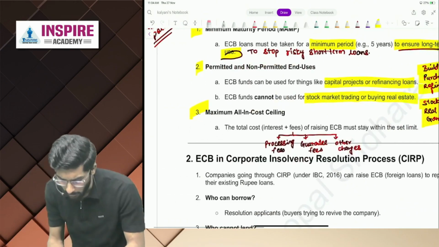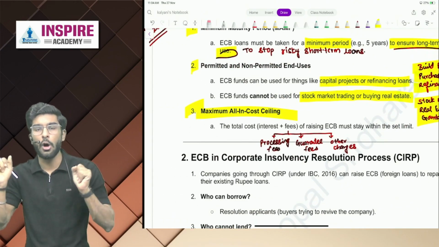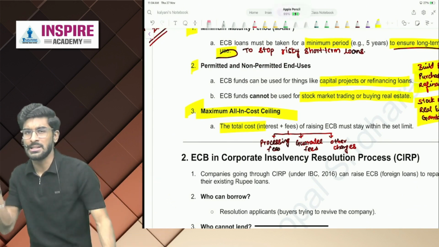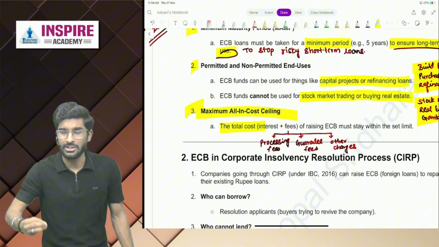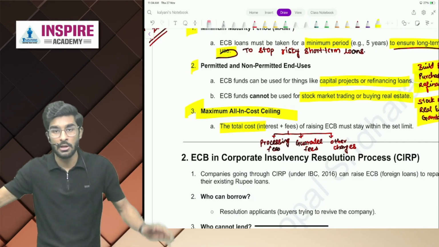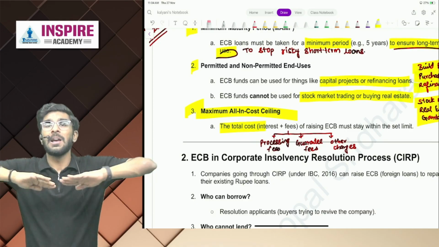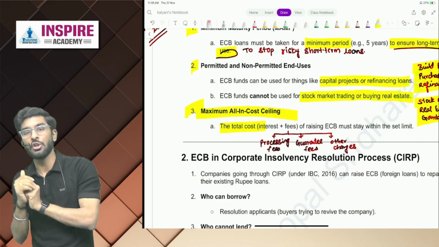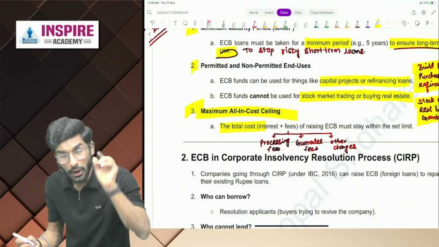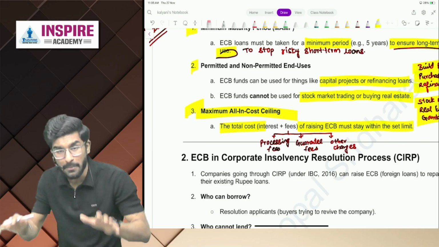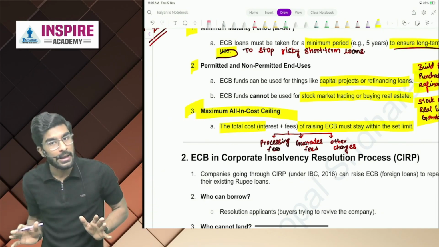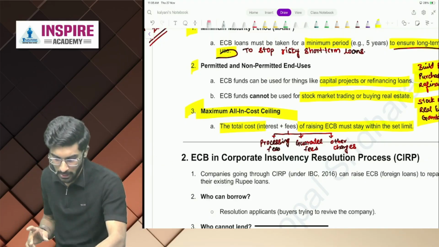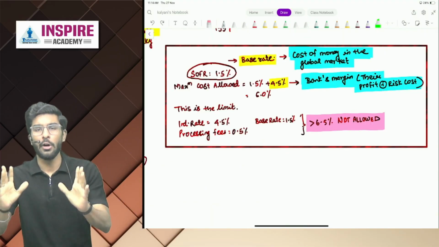Okay. Now, people, what is the meaning of maximum all-in cost ceiling? The total cost, what does it mean? Whenever you raise ECB, you pay a lot of processing costs, interest charges, and a lot of other expenses. So the maximum expenditure you can incur is what we call the maximum all-in cost ceiling. The total cost of raising ECB must stay within the RBI limit, and that is the maximum all-in cost ceiling. Yes or no, people?